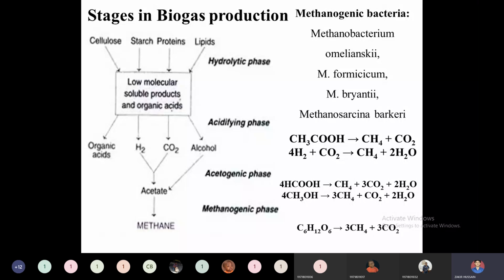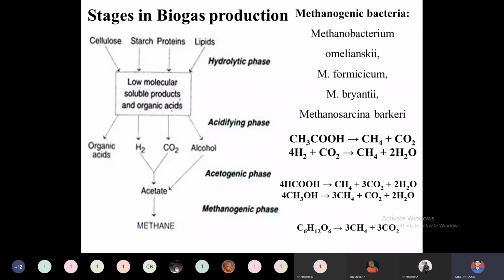Then the next phase is the acetogenic phase. In the acetogenic phase, all the alcohol, hydrogen, and carbon dioxide will be converted to acetate. These acetogens play a major role in converting these low molecular weight components like organic acids, H2, CO2, and alcohol to acetate.